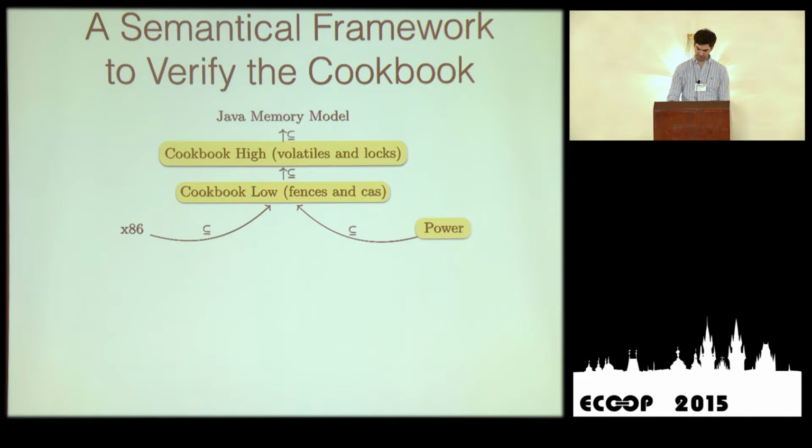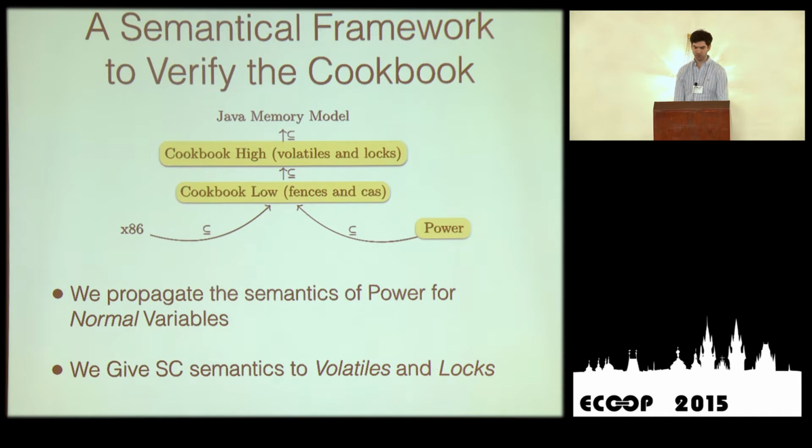In particular, we have chosen to follow the Power route. So we're going to propagate the Power semantics for normal variables all the way up to Cookbook high. The reason is that Power has weaker semantics than x86, so if you propagate the semantics of Power, you're only allowing more things than x86 actually does. That means you're okay. And for volatiles and locks, obviously, we're going to give sequentially consistent semantics. That's what they're meant to do.